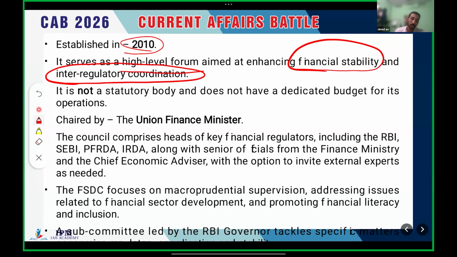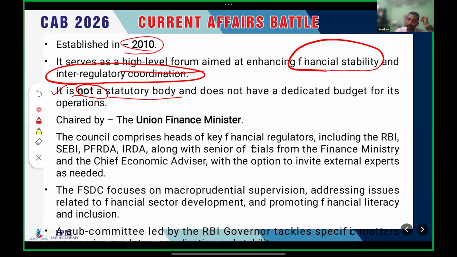But the actual takeaway, the uniqueness here, is that it is not a statutory body or a constitutional body. Clear?